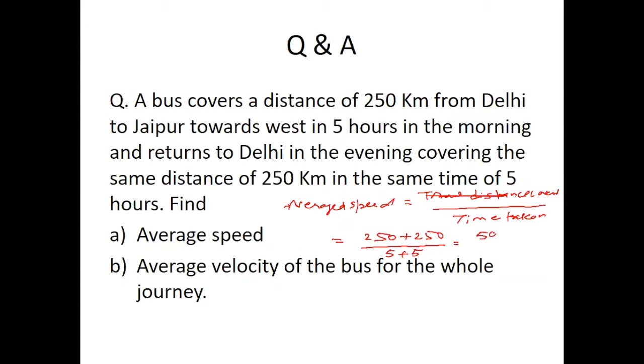So 500 divided by 10 hours, so 50 kilometer per hour. So you people calculate the other question. This A I calculated. So you calculate B and tell me the answer.